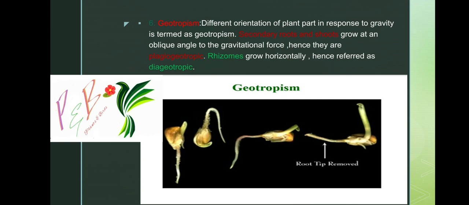Keep this in your mind, because when you see secondary roots, they do not grow downward; they go laterally. Shoots also grow laterally at an angle because of this plagiogeotropic phenomenon. Rhizomes grow horizontally, hence they are referred to as diageotropic.